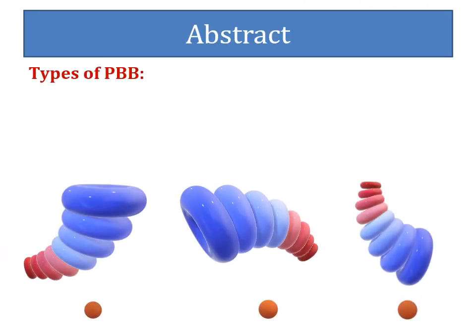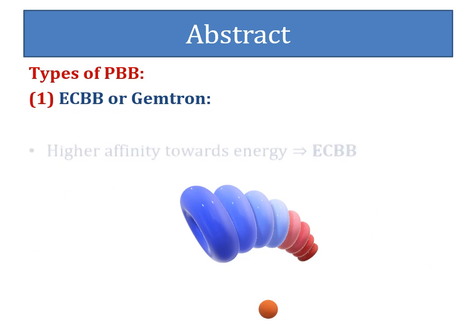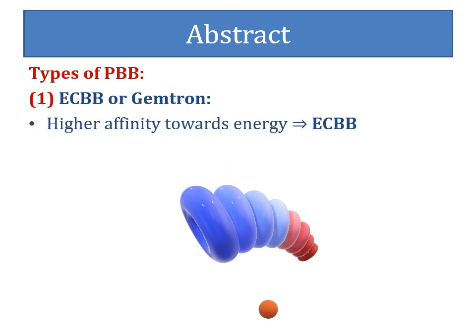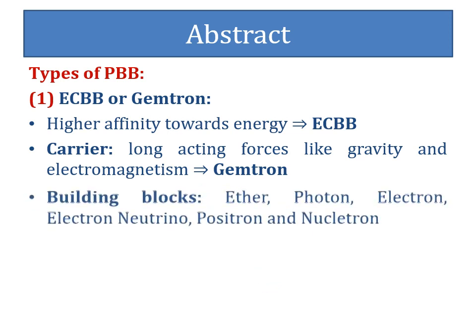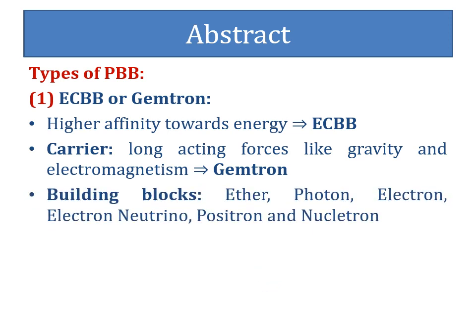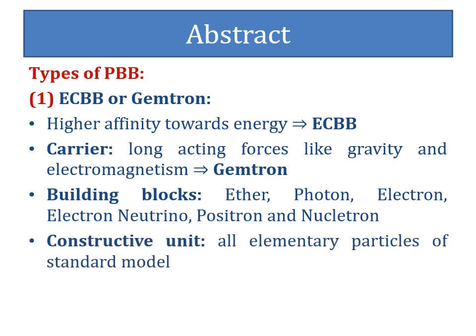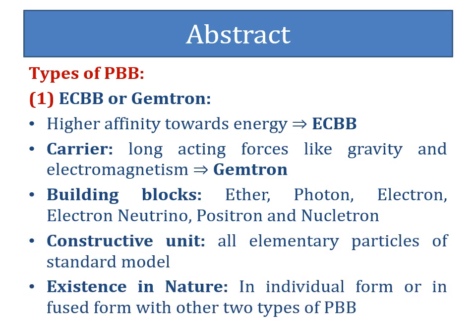On the basis of characteristics and spatial arrangement of primary building blocks as compared to its nucleus, they are subcategorized in three types. Among these three types, the energy communicating building block has relatively higher affinity toward energy. It is a carrier of long-acting forces like gravity and electromagnetism, so it is also termed as gemtron. They are constructive units in the formation of ether, photons, electron neutrinos, electrons, positrons, and nucleatrons. In nature, it exists either in individual form or in fused form with the other two types of primary building blocks.